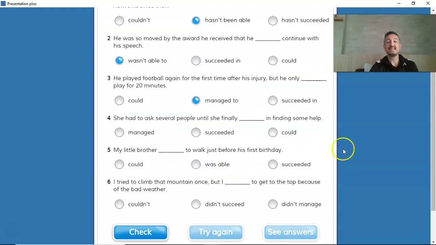Okay? Number 4, she had to ask several people until she finally succeeded in finding some help. So this is a specific occasion in the past. So could is not possible because it was something that, an ability about a specific thing in the past. We only have managed and succeed, but managed to, so here it's in. So succeeded in finding some help.